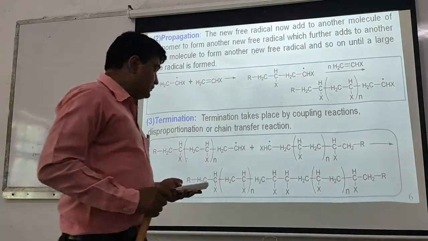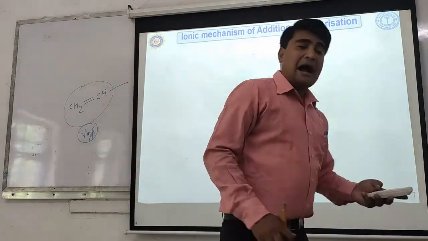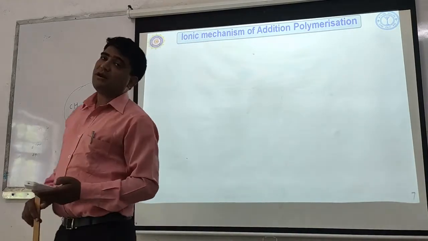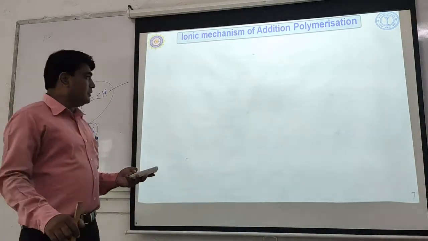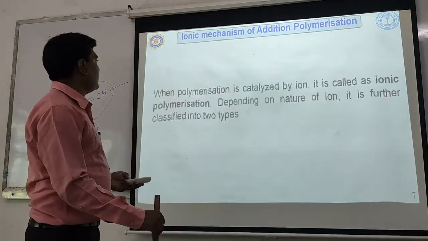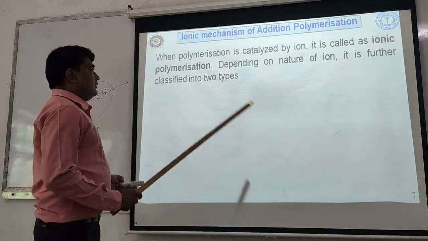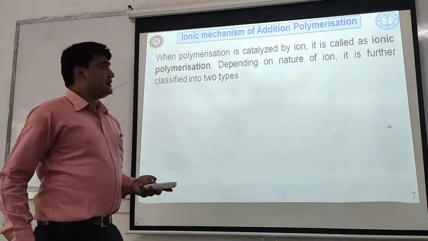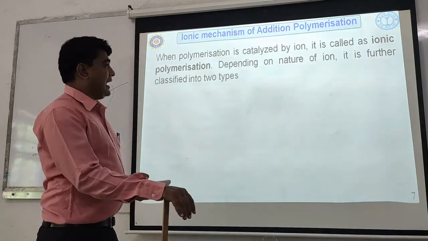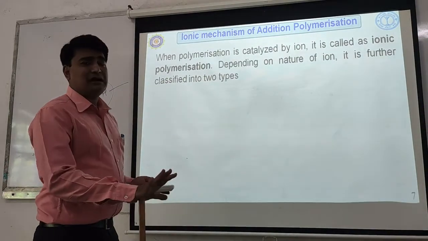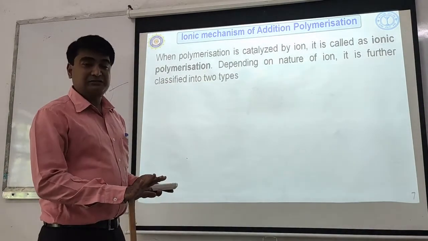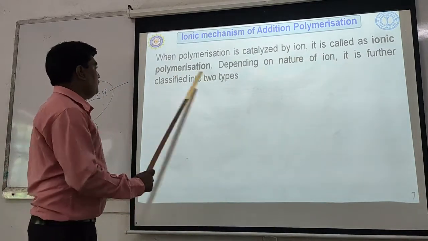Okay. Then we will study the ionic type of mechanism of addition polymerization. So when the polymerization is catalyzed by an ion, it is called ionic polymerization. What is meant by ionic polymerization?